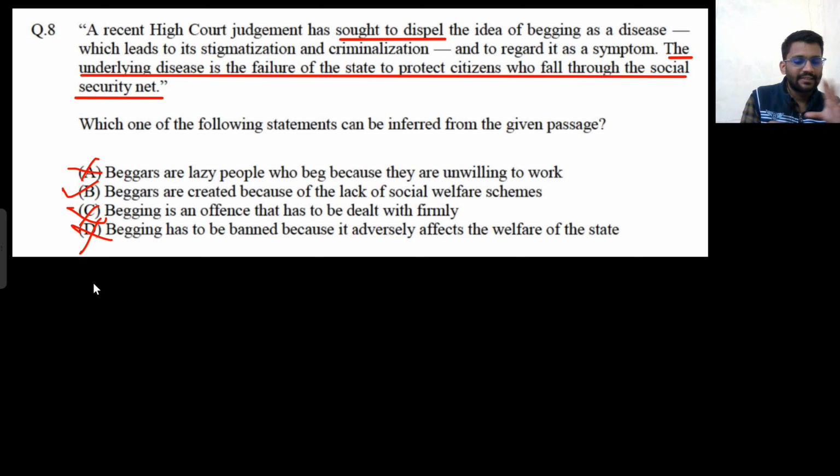Okay, so they are saying that begging is not a disease. And the High Court is also eradicating the idea that it is a disease. And what is the actual problem? The actual problem is that the state is not able to provide social welfare scheme to the people of its state, and that's why they have to beg, and that's why they are poor basically. So yeah, that's it. This is what is inferred from the passage.